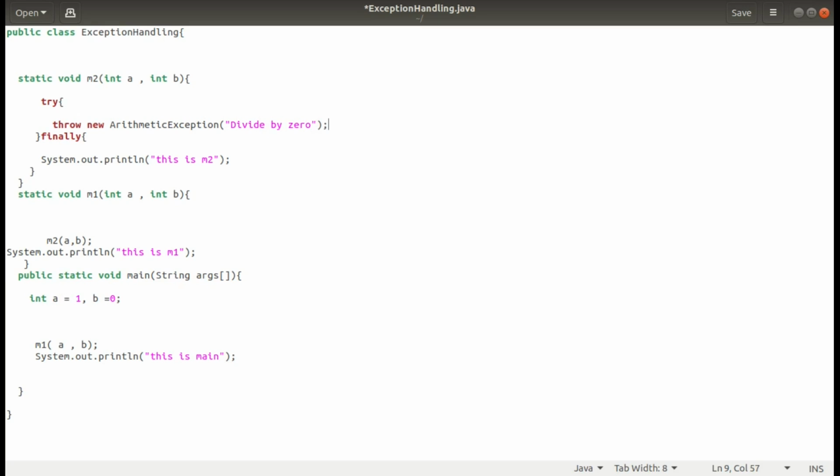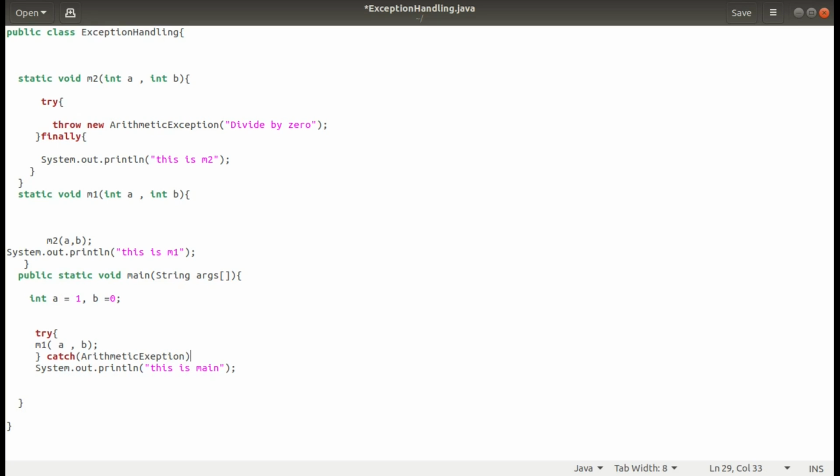Now I am going to handle the method m1 in the main method. So try, and we are using the catch, and in this catch we know what kind of exception it is. It is an ArithmeticException.